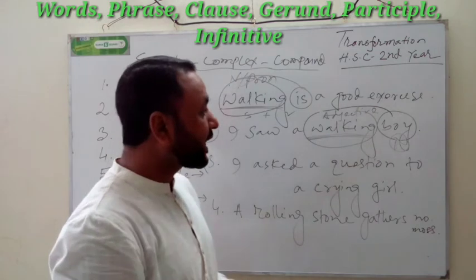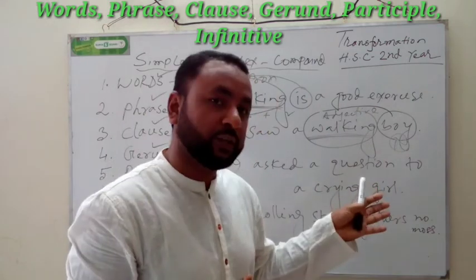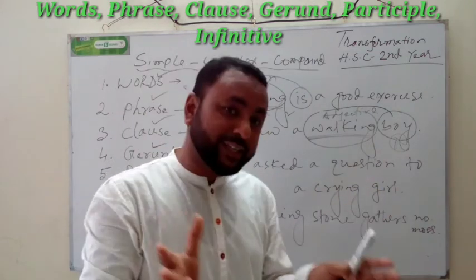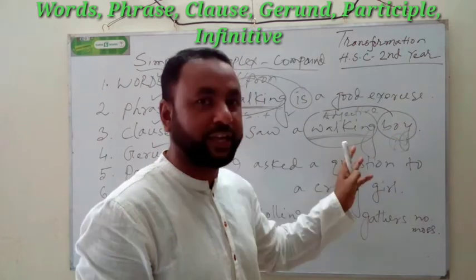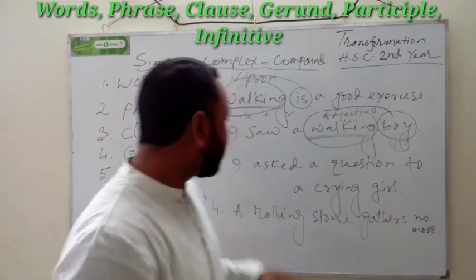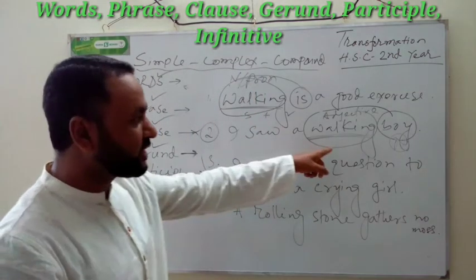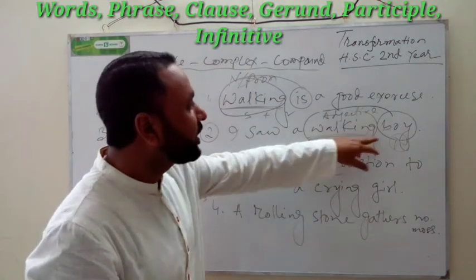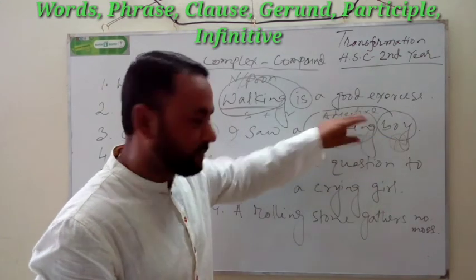Just walking is the condition of this boy. Walking is the condition of this boy. This boy is walking. Just the condition, the situation, adjective. We know it's an adjective. So here it is an adjective.